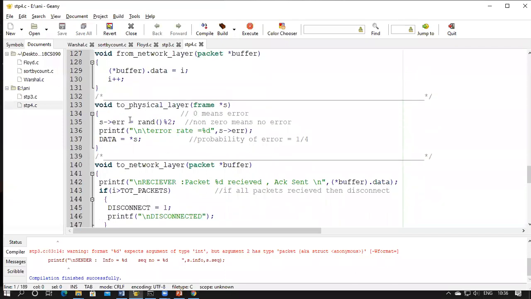In the physical layer function, you will just create a random number, and that random number is assigned to the frame error part. This indicates what kind of error there is in the physical layer. And a copy of this frame is assigned to data.